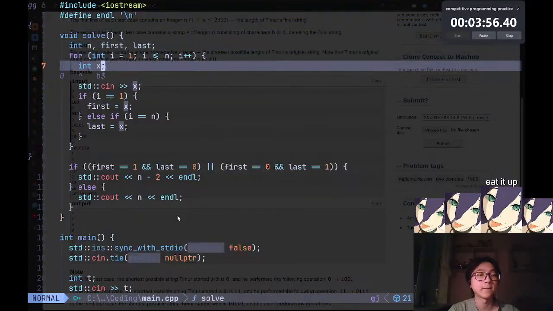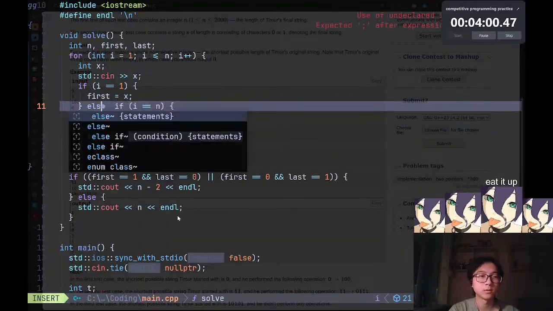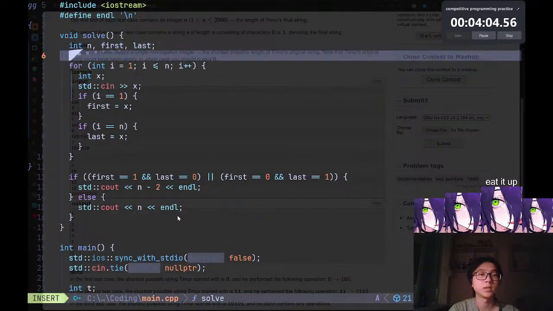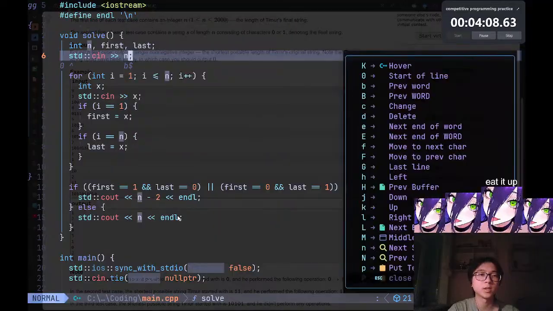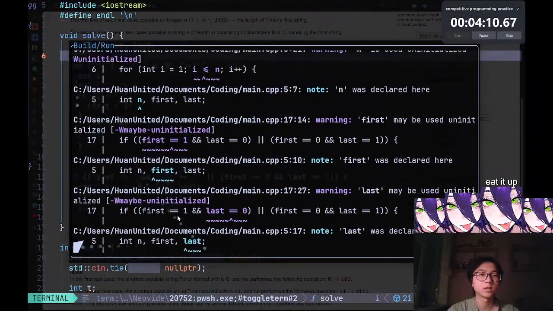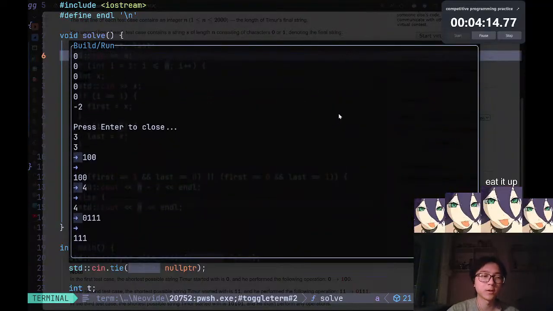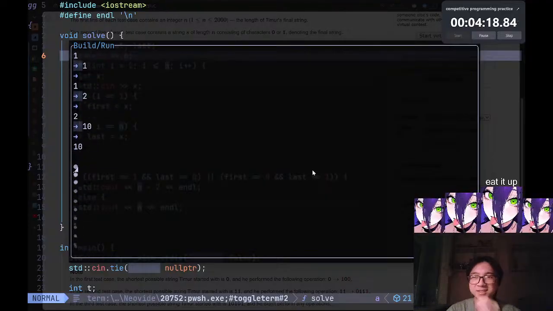Let's see. First of all, let's remove this. We haven't done CNC yet, CNN yet, so this was my little mistake. And yeah, this should be good now. Still a bunch of, oh no, it's happening again. Wait, what did I miss?